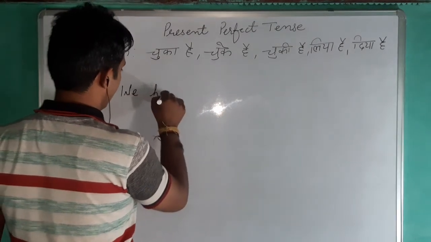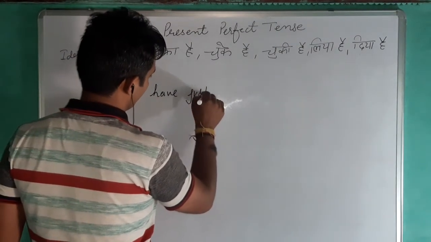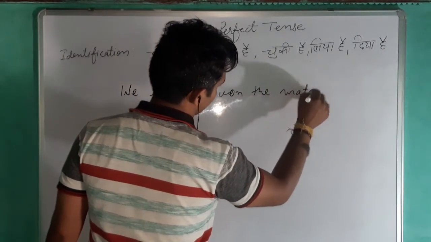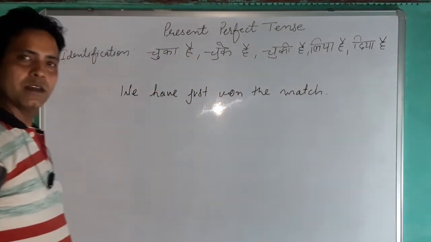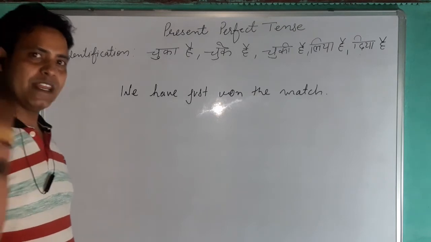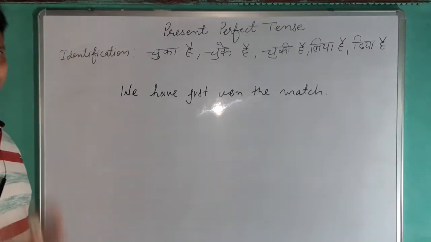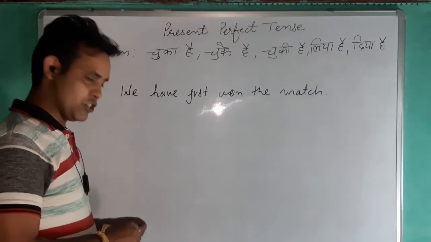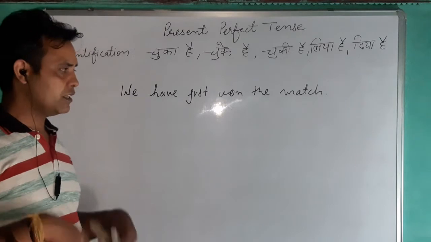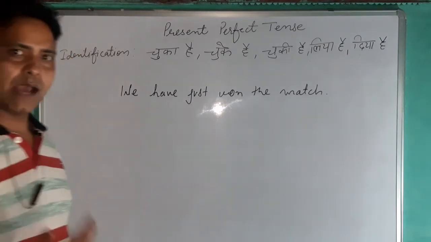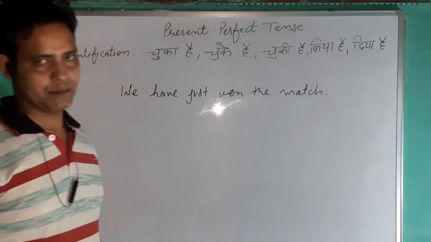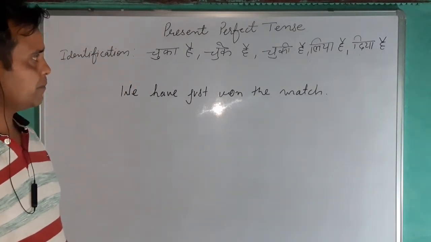Another: I have already finished my assignment. For example, your teacher has given you an assignment, and you are replying, you can say: I have already completed my assignment.